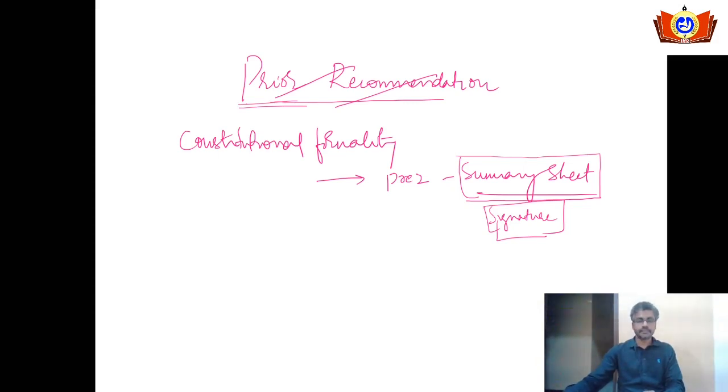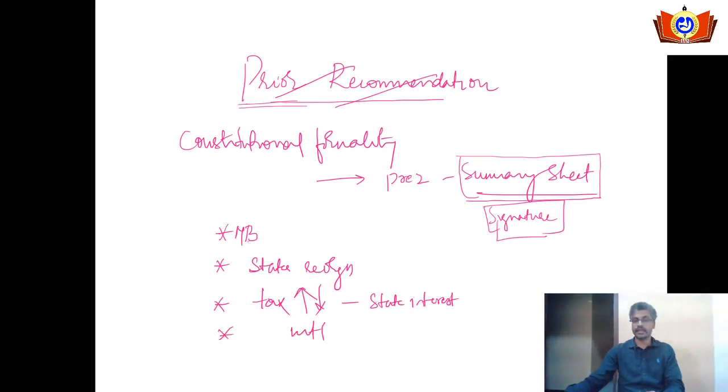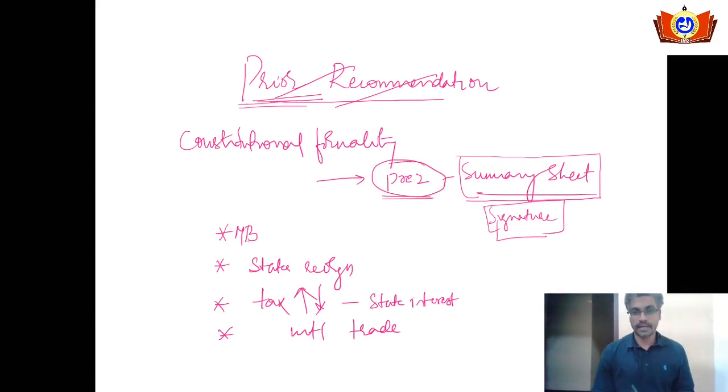So the mandatory prior recommendation is required for the money bill, and it is required for any bill which speaks about the reorganization of the state, or any bill which speaks about the variation in the tax, either increase or decrease, where the state is interested or the state interest lies, and the other bills which speak about international trade. These bills mandatorily should get the prior recommendation from the president. This is the other special power given to the president in the Constitution of India.